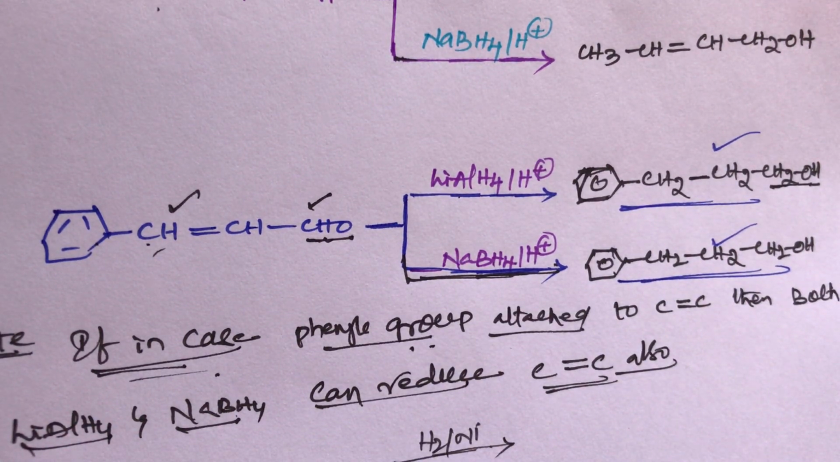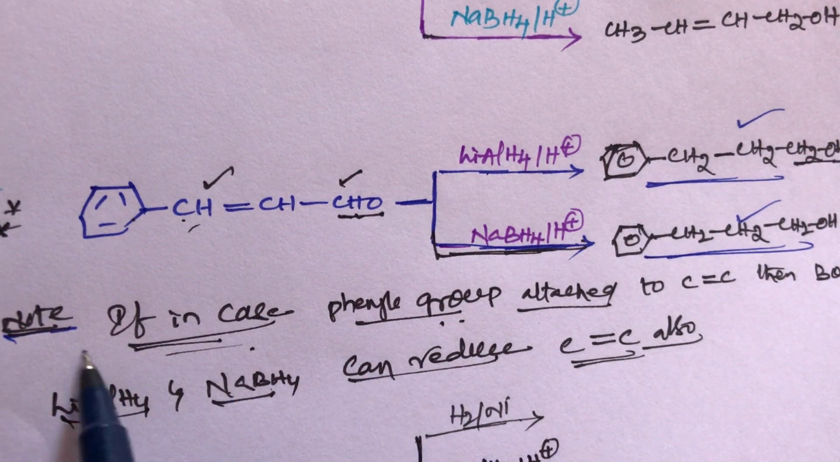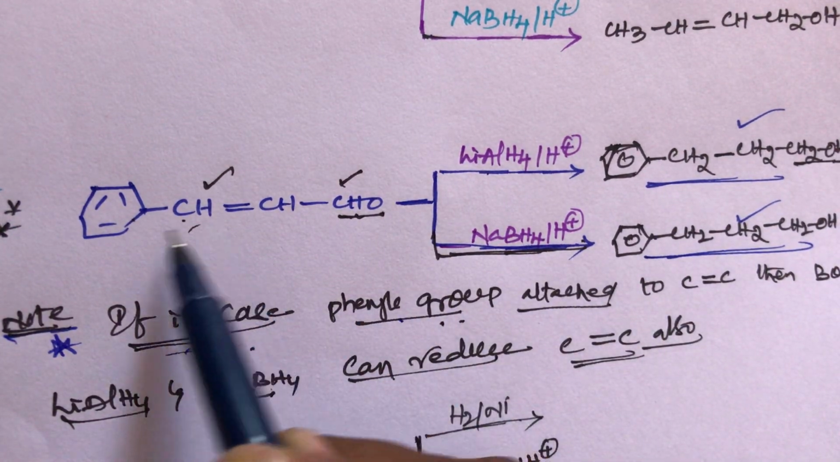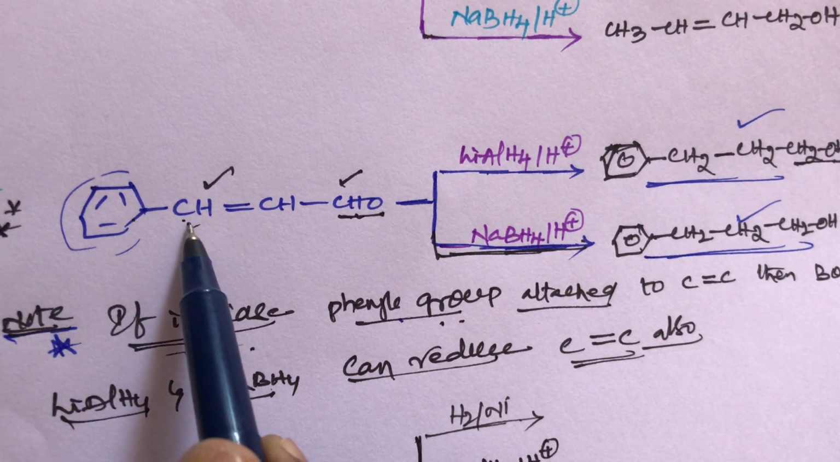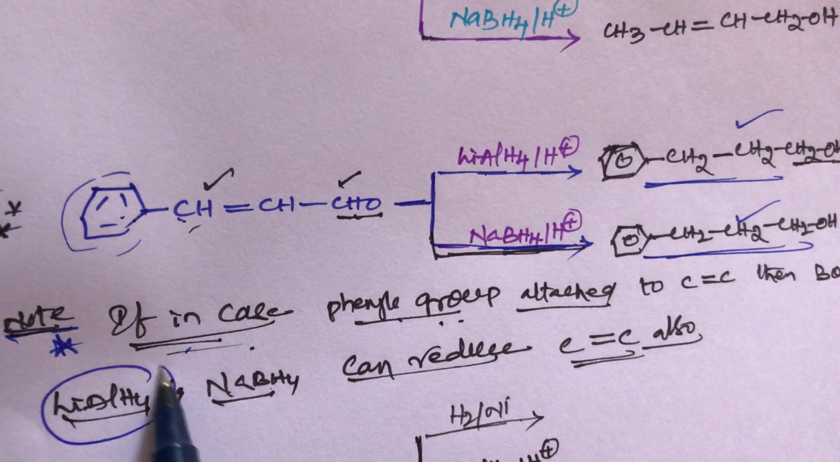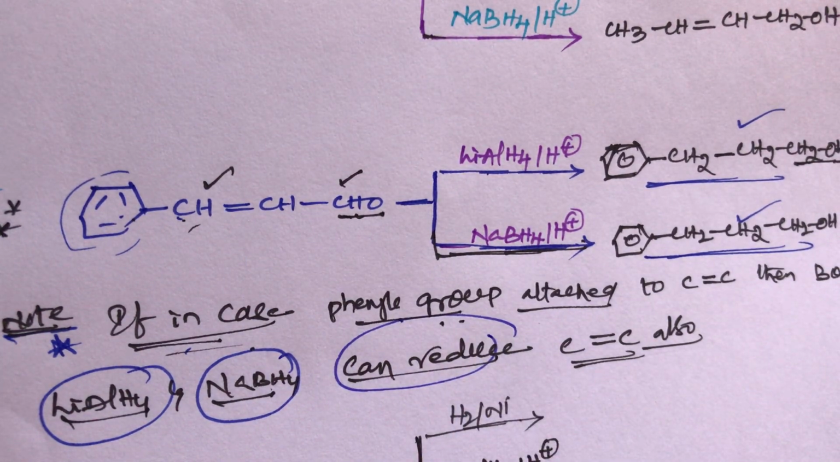This is very important for NEET and JEE and other competitive exams also. This is the exception case, student. If a phenyl group is directly attached to the C double bond C, then both lithium aluminum hydride and sodium borohydride can reduce the double bond also. It is very important. Remember, student, it is very important for NEET and JEE.